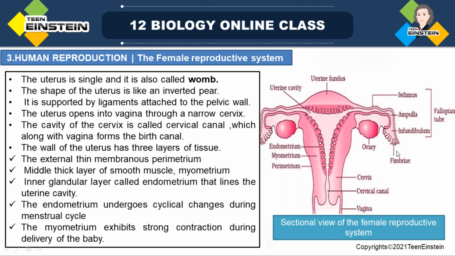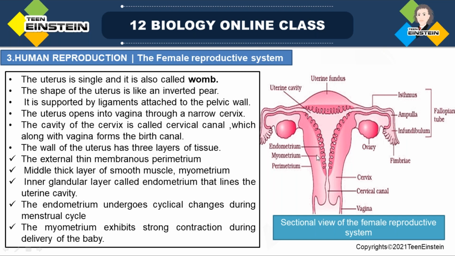Okay, next we are learning about the three-layered wall of the uterus. The uterus has a three-layered wall, consisting of three layers of tissues. Here you can see the outer membrane, which is very thin. It is called the perimetrium. The outer, thin wall is called the perimetrium.